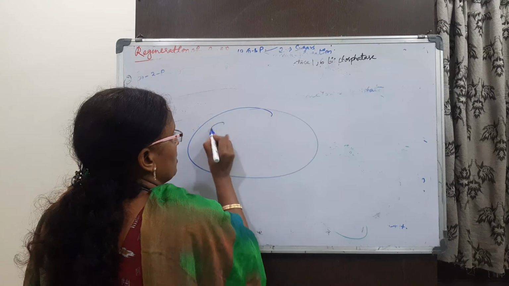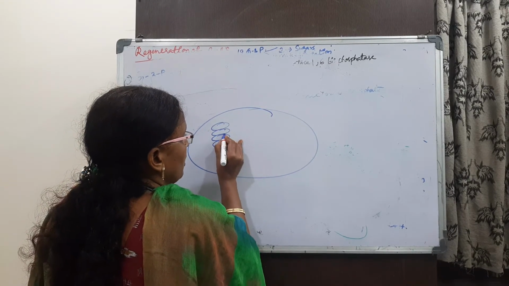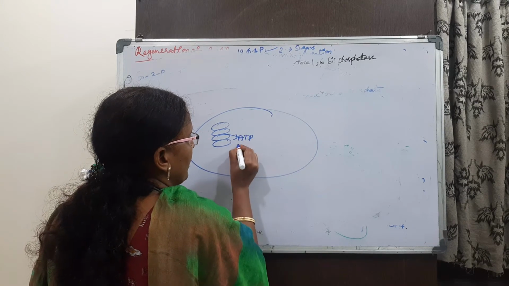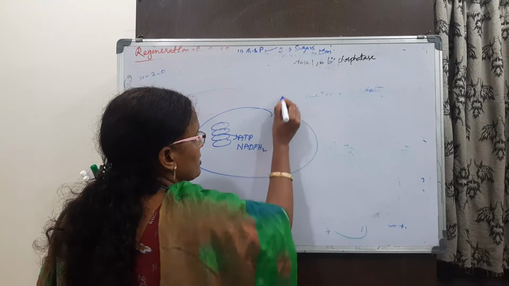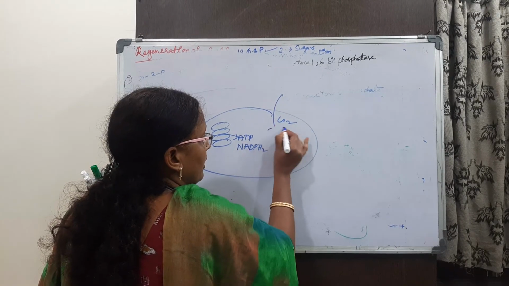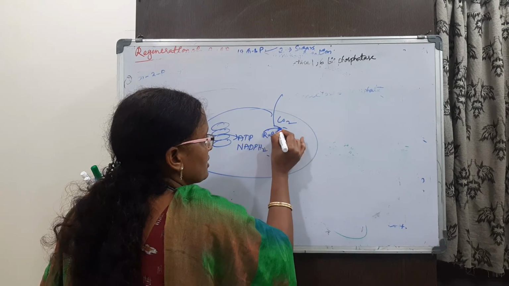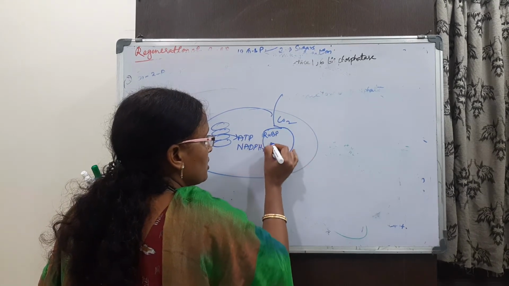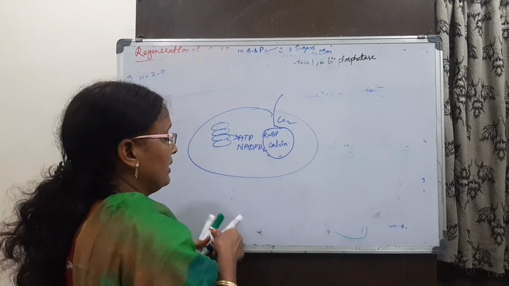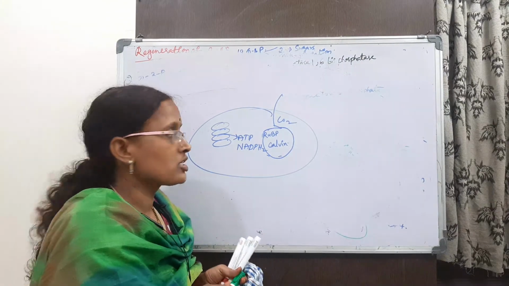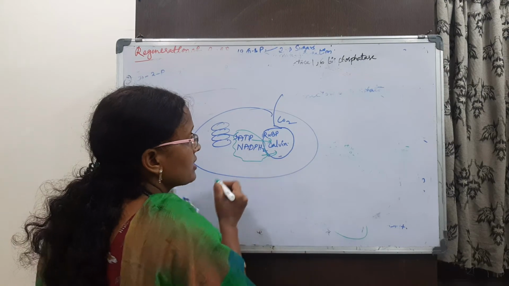So this is the chloroplast. Here are PS2 and PS1, where ATPs and NADPH2 are produced. Here in the Calvin cycle, carbon dioxide is accepted by RuBP present in the leaves, and the cycle continues. Whatever assimilatory powers are produced, that is ATP and NADPH2, are utilized in the Calvin cycle.